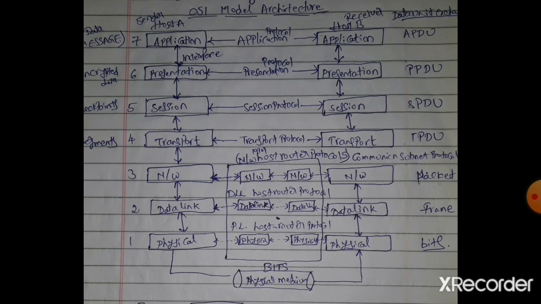Furthermore, all this must be done efficiently and in a way that isolates the upper layers from the inevitable changes in the hardware technology. So below the transport layer, the network layer, data link layer, and physical layer all come under hardware layers. These are all known as hardware layers. These are all related to hardware technology.